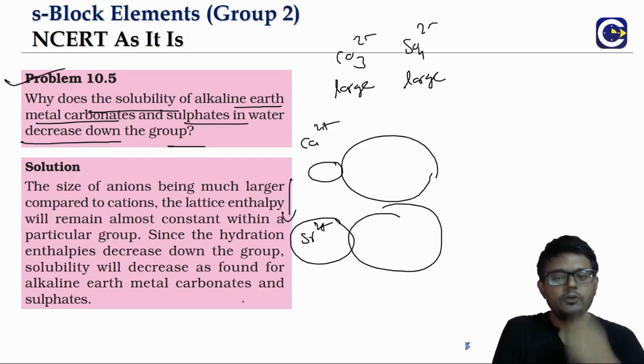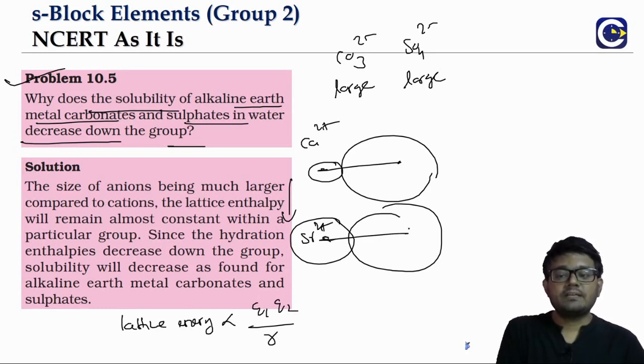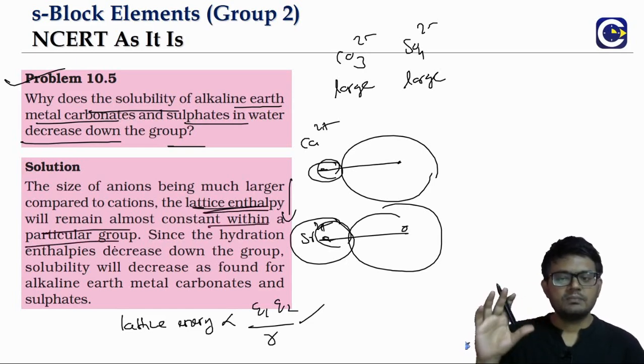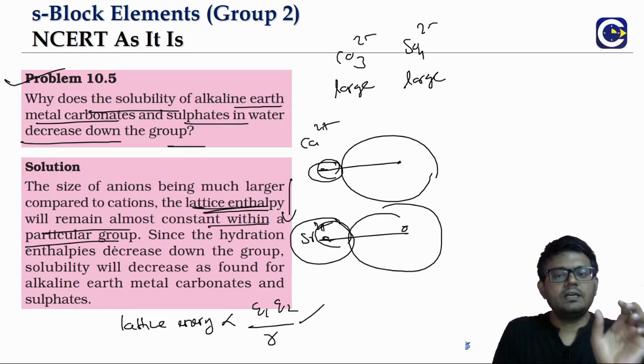But if you look at the lattice energy formula, what is it? Lattice energy is proportional to the product of the charges divided by the distance between the two nuclei. Since the anion radius is already large, the lattice energy change will not be affected much. The cation radius is increasing, but that will not significantly affect the lattice energy. So the lattice energy remains almost constant, because the anion radius is already so large that any additional increase in the cation radius is not going to make much difference.